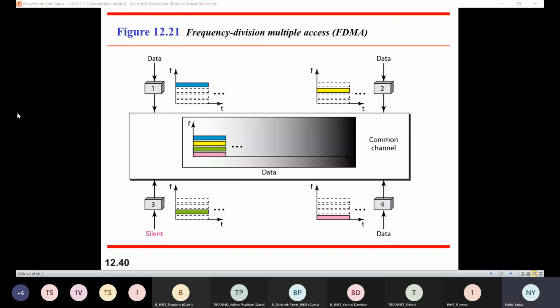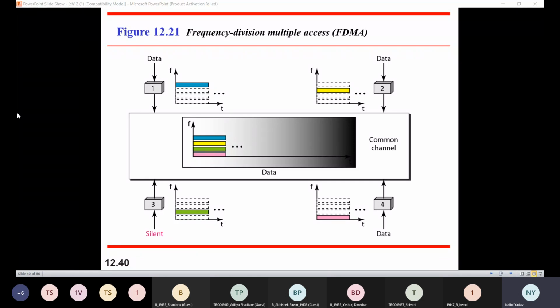Okay, from the image, we can see that this particular method is used to divide the available bandwidth into equal bands so that multiple users can send the data through a different frequency sub channel. Each station is reserved with a particular band to prevent crosstalk between the channels and interference of the station. Correct. So what happens in FDMA?